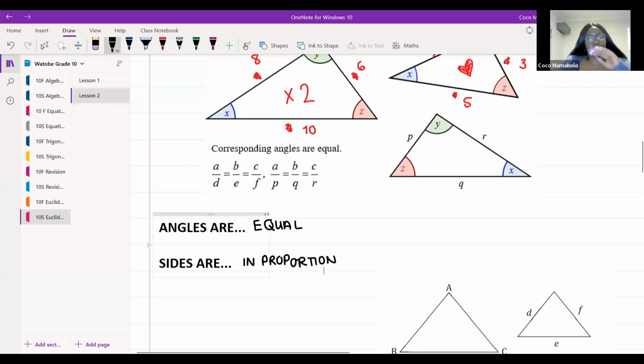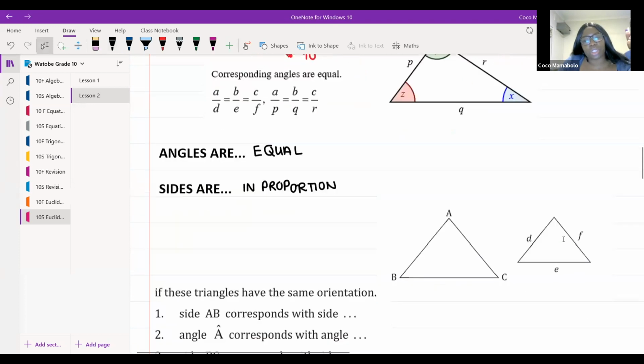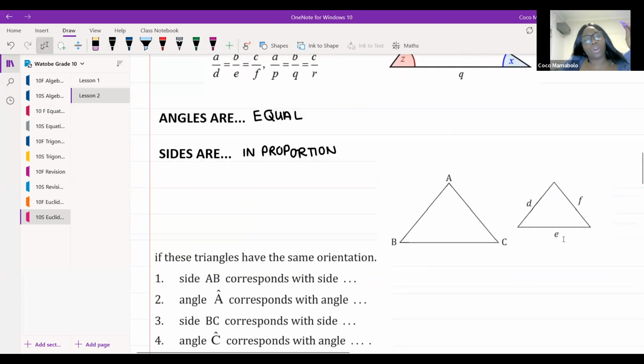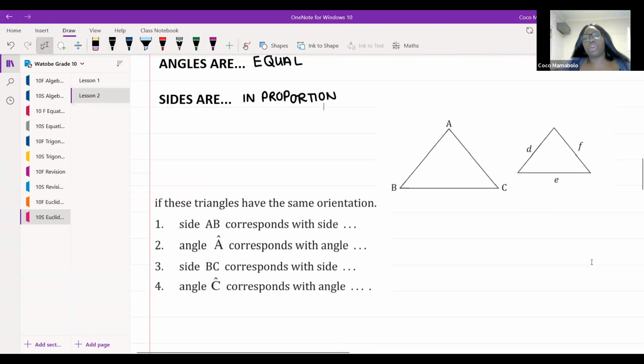Now, I hope you guys remember that Teacher Coco was being very, very stringent about us getting the order of triangles correct when we were doing congruency. It's very important that we do, because we need to remember where they're sitting in terms of what's happening. So I've got this triangle called